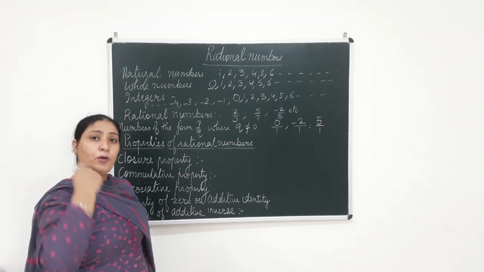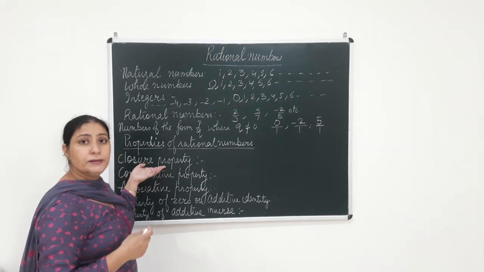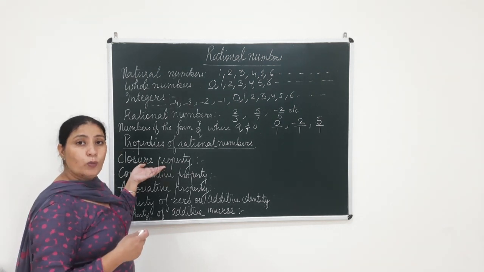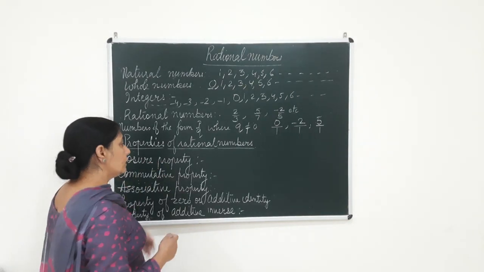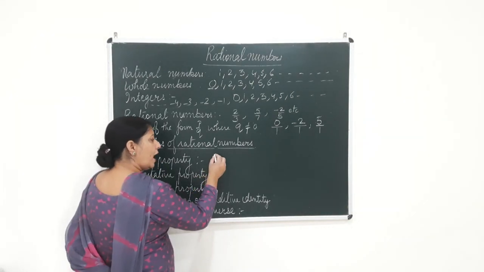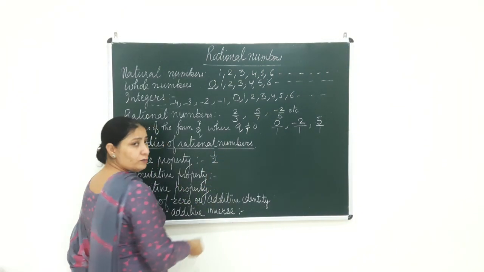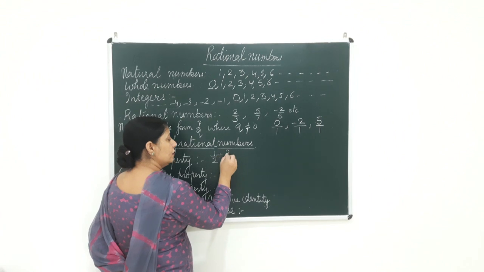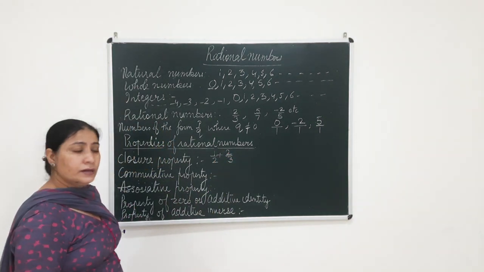Next thing that we are going to study in this chapter is the properties of rational numbers. Now what are the different properties of rational number? The first property which we are going to discuss will be the closure property. What I mean by closure property? Closure property means that if you add any two rational numbers, say for example I take 1 over 2 and I take another rational number 2 over 3.